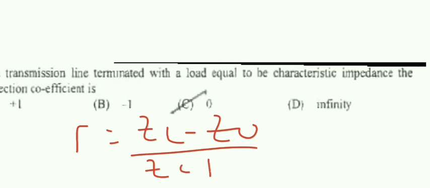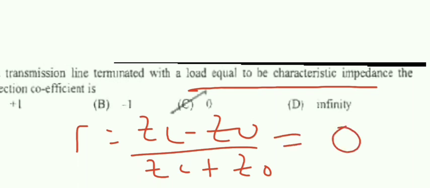We know that gamma is equal to ZL minus Z0 divided by ZL plus Z0, where gamma is the reflection coefficient, ZL is the load impedance, and Z0 is the characteristic impedance. The condition given is load equal to characteristic impedance, that is ZL is equal to Z0. When ZL is equal to Z0, this becomes 0. So option C is the right answer.